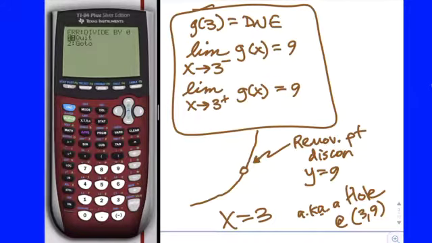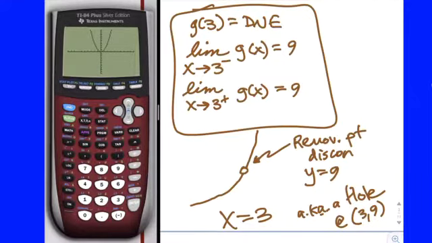Yeah. Now, if you want to see what the graph looks like, just hit zoom 6. That's your standard viewing window. It's taking a while. There it is. It's coming in. Wow, it looks a whole heck of a lot like what familiar function? It looks a whole lot like x squared. What's the value of x squared at 3?